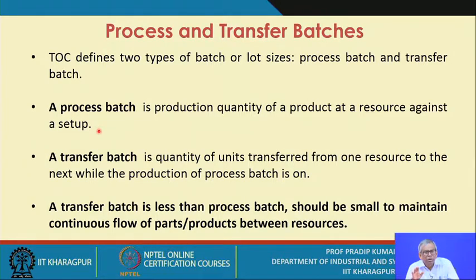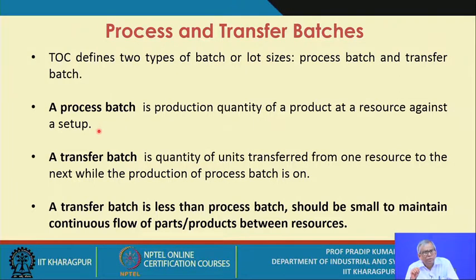So in order to avoid that, suppose the 500 units you produced in 4 hours, so on an average you produce 125 units per hour. As soon as 1 hour is over, you have with you 125 units. So why don't you send it to the next stage? This is referred to as the transfer batch.